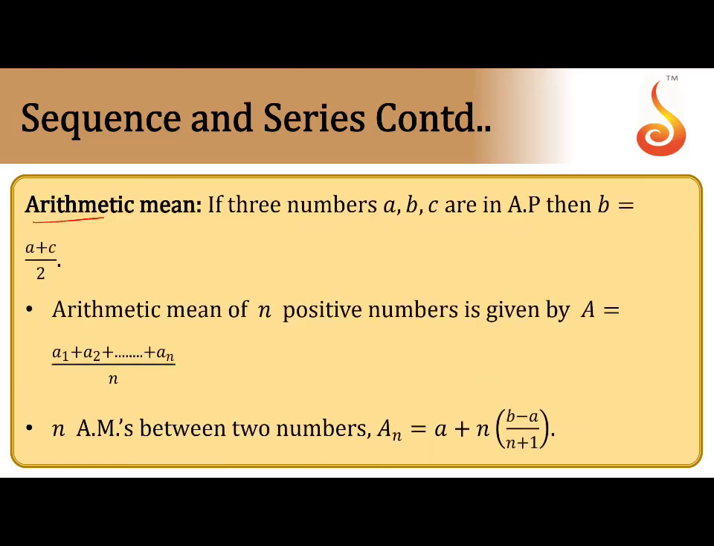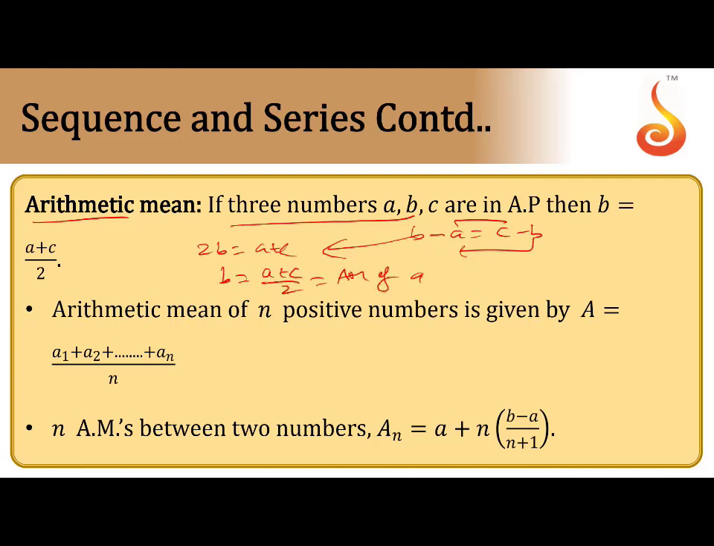Now, arithmetic mean. If A, B, C are in AP, then B equals A plus C by 2, that is, 2B equals A plus C. How does this come? If A, B, C are in AP, then B minus A equals C minus B. You can rearrange and you will get this property: 2B equals A plus C. Then the value of B is A plus C by 2. This is nothing but the AM, the arithmetic mean, of A comma C.